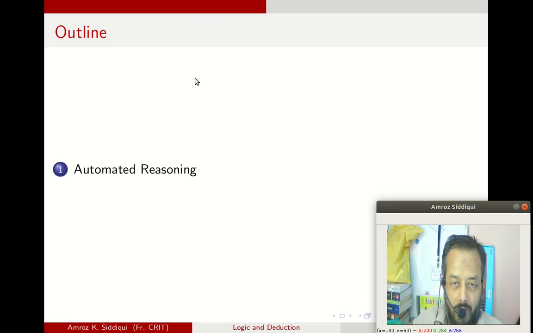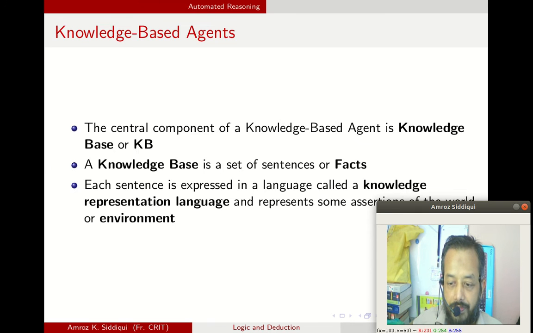So what I'm going to cover in part one of the session today is automated reasoning. So let's have a look at it. Any system that has to be a part of AI, or has to function as an artificial intelligence system, that system or agent has something called a knowledge base.